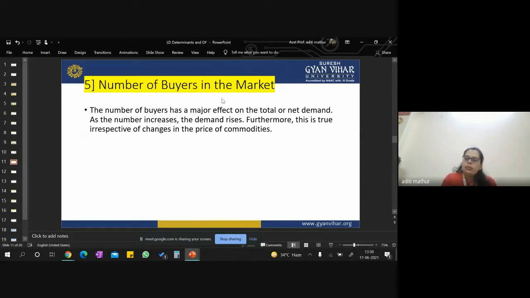When there are few buyers, your product prices are more. And when there are a large number of buyers, your prices will be reasonable. Right? So this is one of the ways in which your demand is also affected. When there are a large number of buyers, your prices will be comparatively low compared to when there are few buyers.